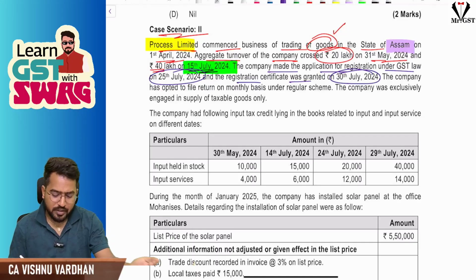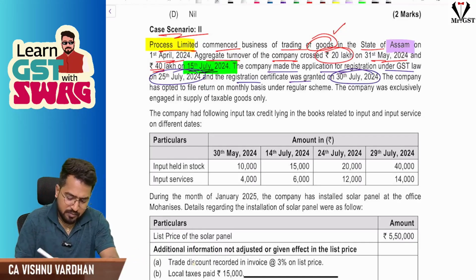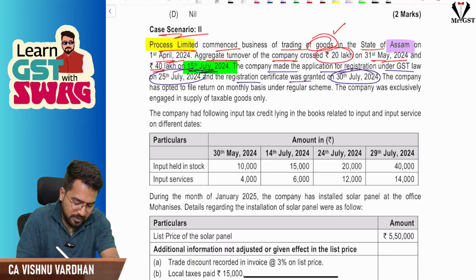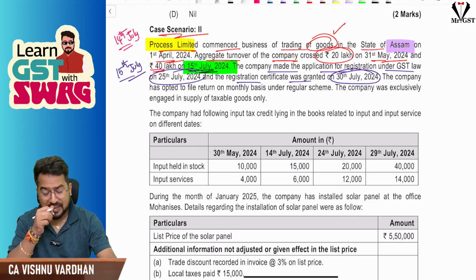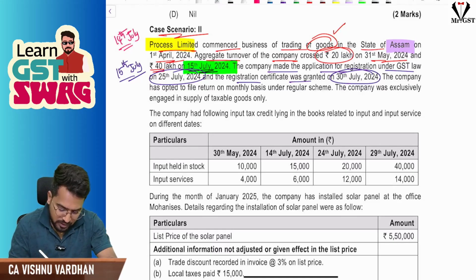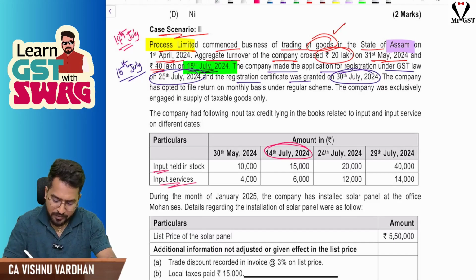The effective date of registration here is obviously 15th July, because it was applied within 30 days from the date of becoming liable. Whatever inputs they have on 14th July, only inputs lying in stock, work in progress or finished goods, you can take ITC. Input services on 14th July you cannot take ITC, only inputs.